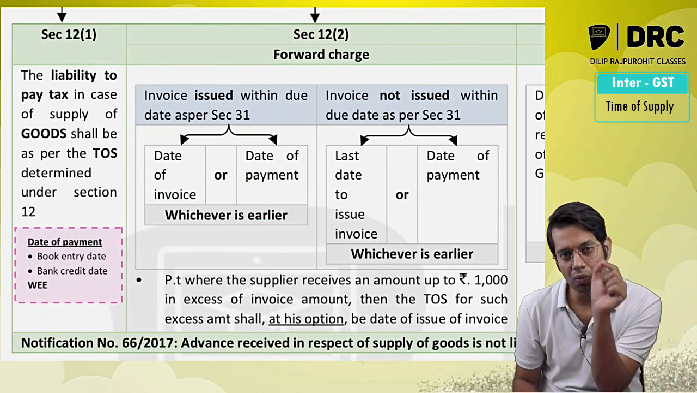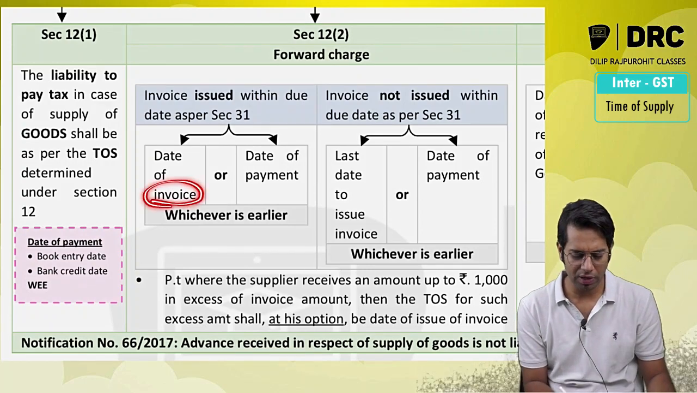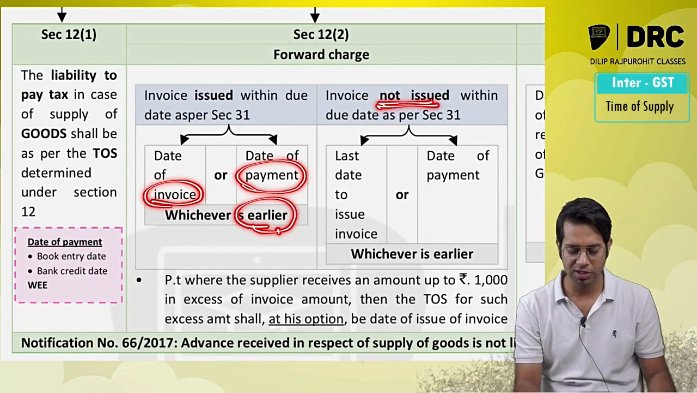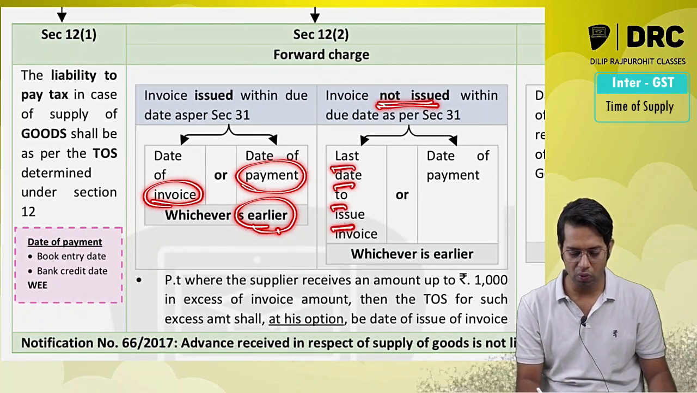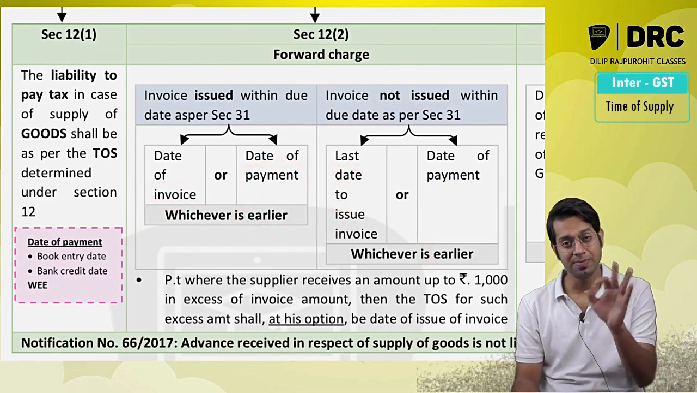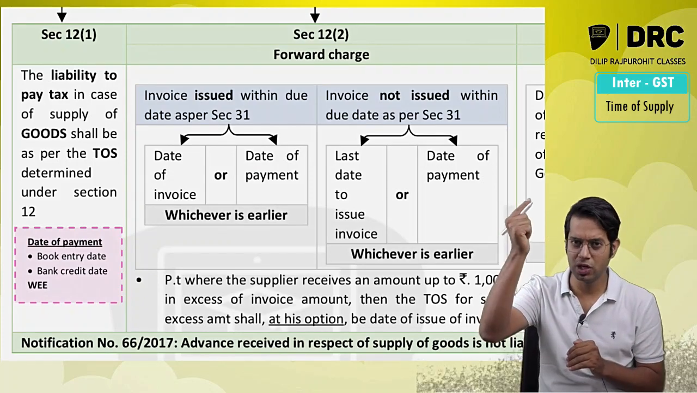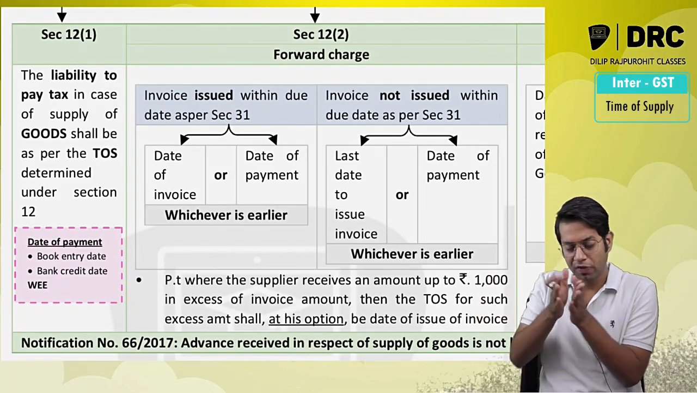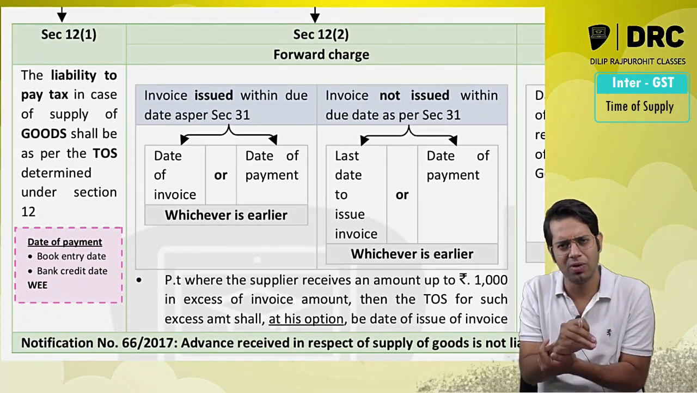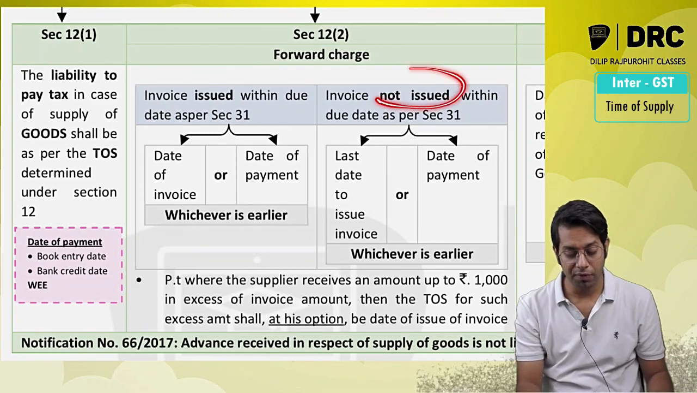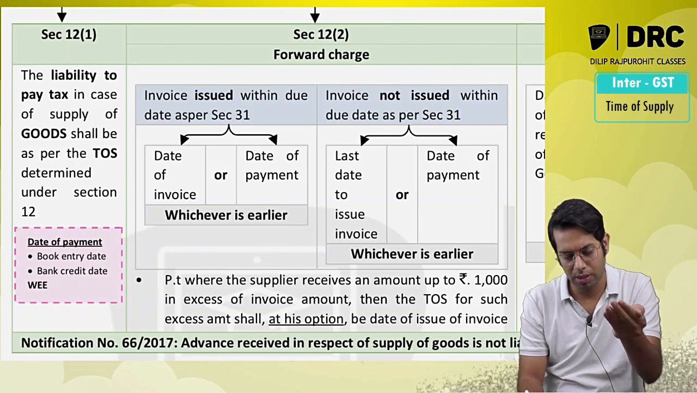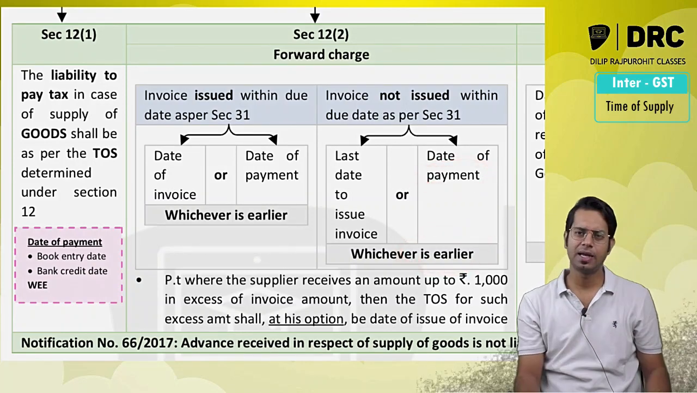If the invoice has been issued within the due date specified under section 31, date of invoice or date of payment, whichever is earlier. But if the invoice has not been issued within the due date, then the last date to issue invoice or the date of payment, whichever is earlier, shall be taken as time of supply. If the invoice is issued within that time limit, the time of supply will be date of invoice or date of payment, whichever is earlier. But if the invoice is not issued within the due date, then the last date within which the invoice is required to be issued, or date of payment, whichever is earlier, will be taken as time of supply.